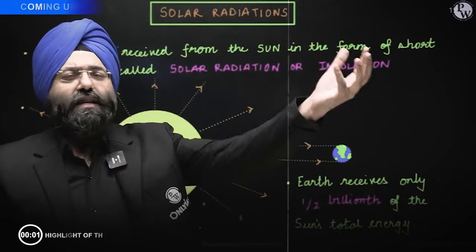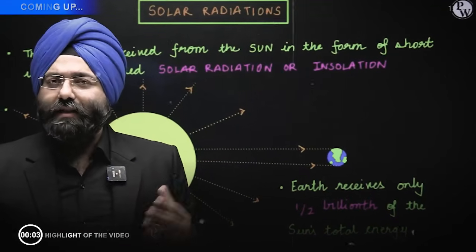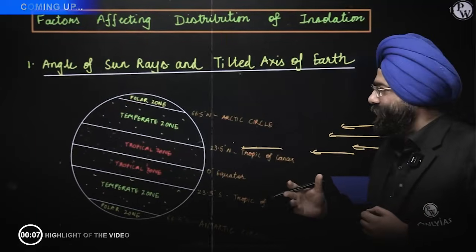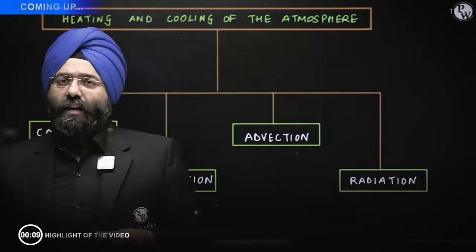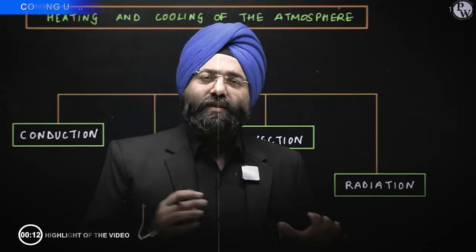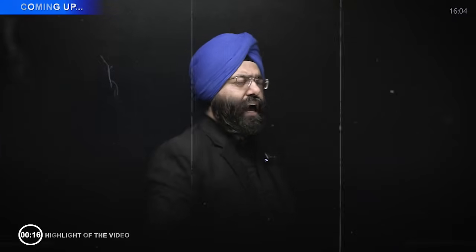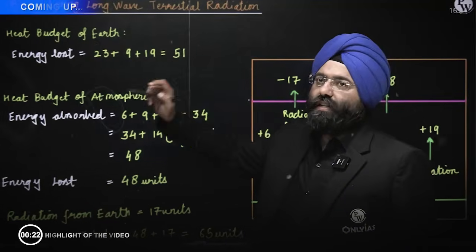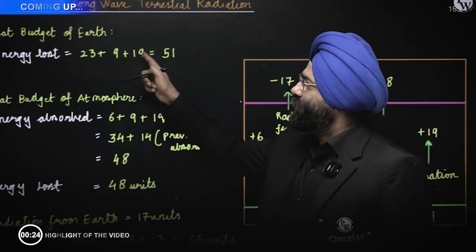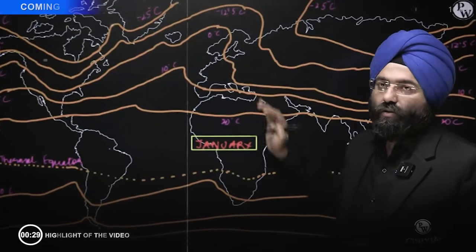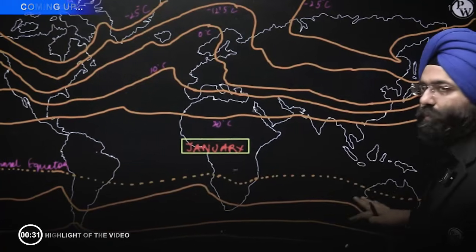Simple words, the energy that is received from the sun is referred to as the solar radiation or the insolation. When there is greater insolation, automatically the amount of energy received is also more. Now, when we talk about atmosphere, what are the various processes through which the atmosphere is basically heated or cooled? You all must have studied the electromagnetic spectrum in your classes. Energy lost by the earth is 23 plus 9 plus 19, which is 51. When there is more land over here, there is going to be more deviation also. Over here, lesser land is here, so that means there is more parallel to the latitudes.